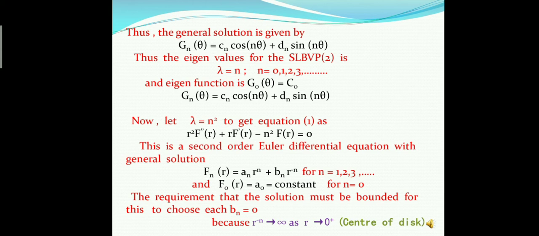The requirement is that the solution must be bounded, so we choose each b_n = 0, because as r tends to 0, r^(−n) tends to infinity, which is the center of the disk.